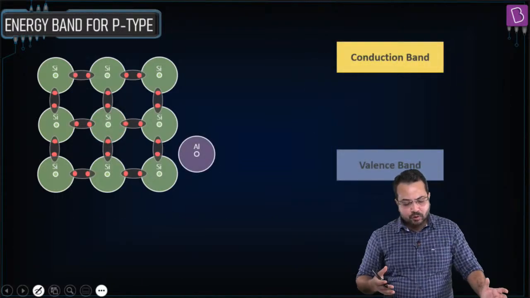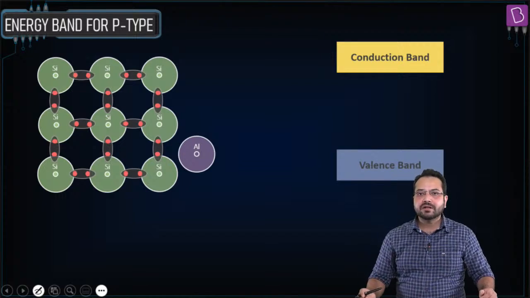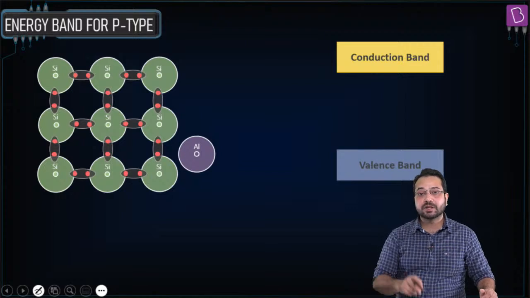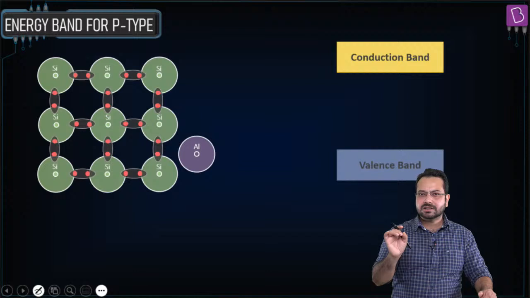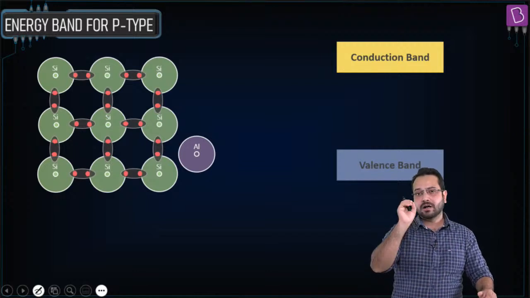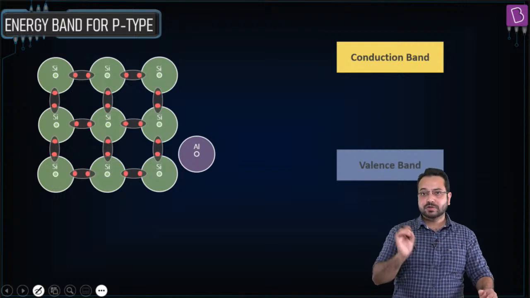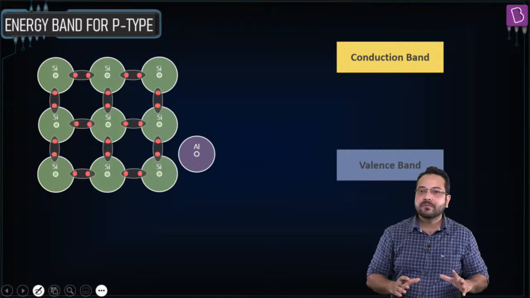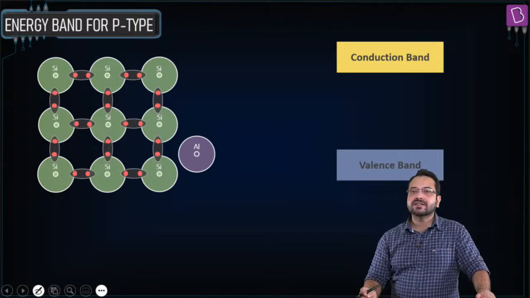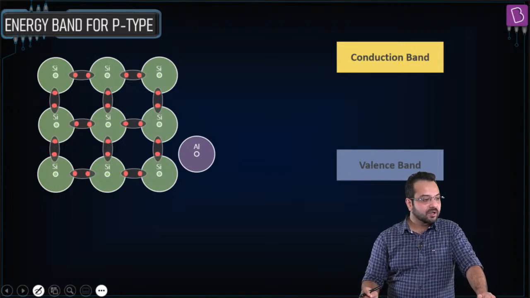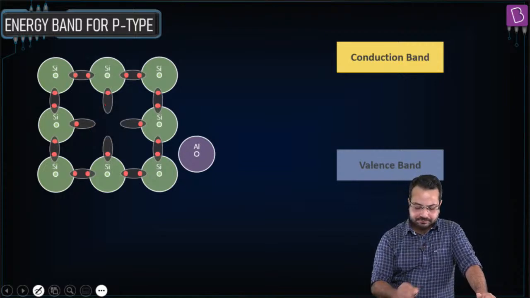Now you can guess what is going to happen for a p-type semiconductor. So we have brought in aluminium. I'm sorry, did I use aluminium in the previous case? Okay, if I did, I'm sorry. The atom is going to be pentavalent, so it could be phosphorus, it could be arsenic. Aluminium we are going to use to create a p-type semiconductor. Okay, it is trivalent.